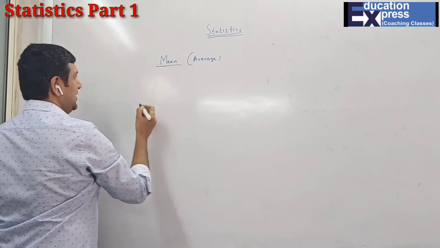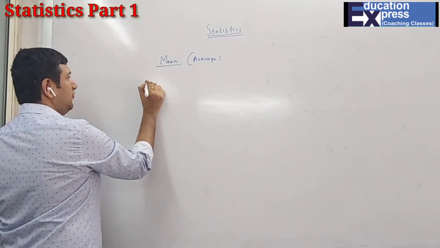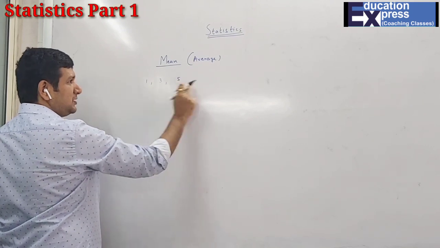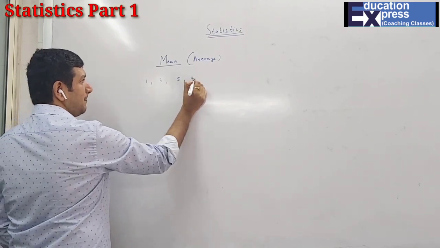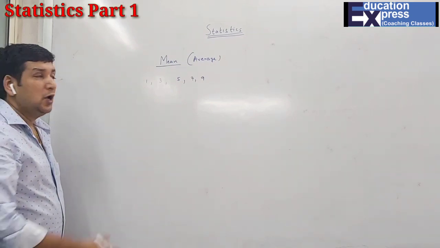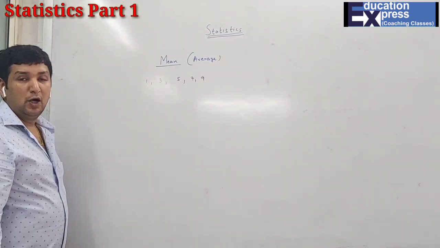And what do you mean by average? Let us say I want to find the average of the first 5 odd numbers: 1, 3, 5, and so on. Obviously over here the data provided is raw data.